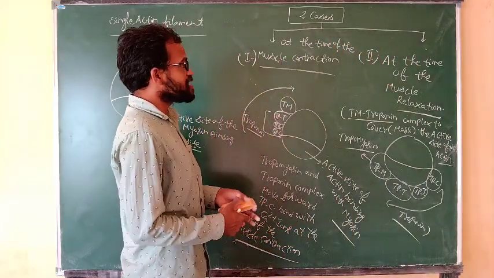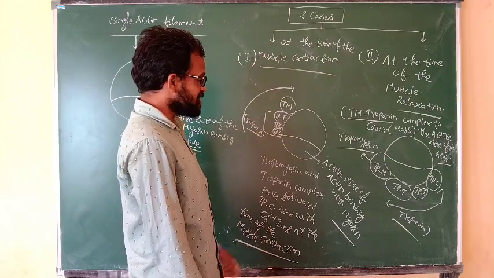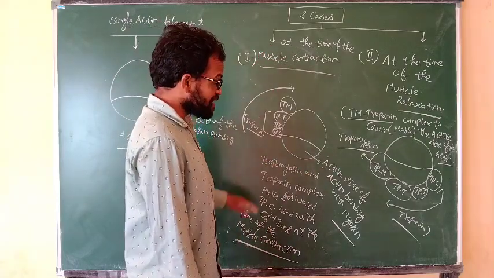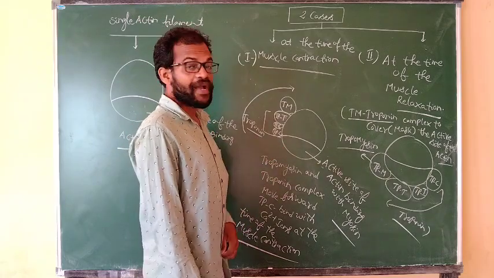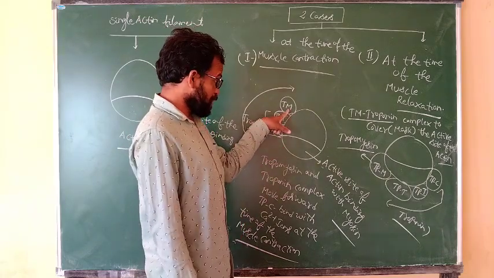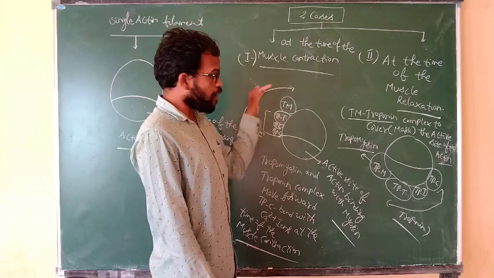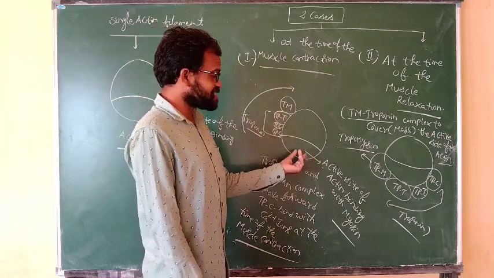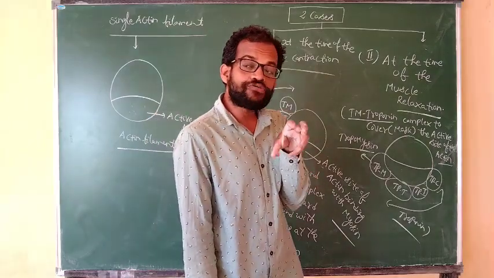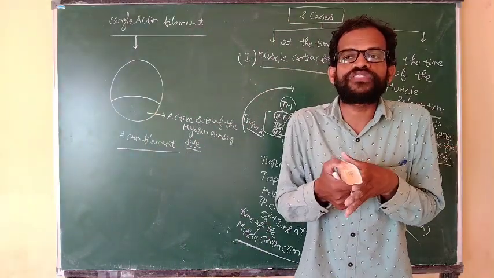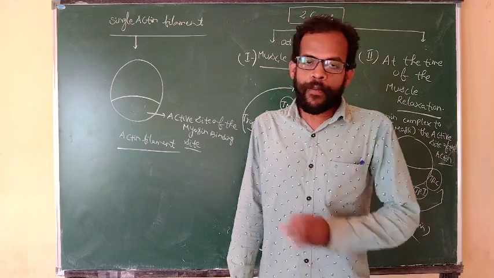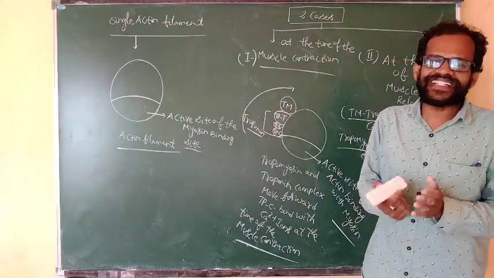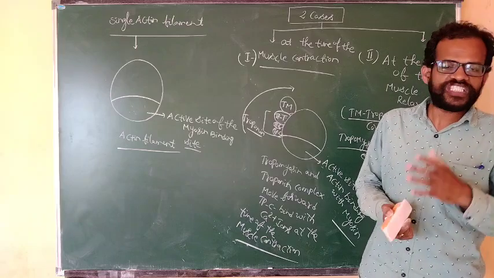If you observe the two cases, at the time of muscle contraction the actin filament is exposed at its active binding site for the myosin. This tropomyosin-troponin complex moves forward. Whenever they move forward, the active site of the actin is exposed, and the actin binds with the myosin head. After that, actin-myosin interaction, or cross bridge formation, takes place.